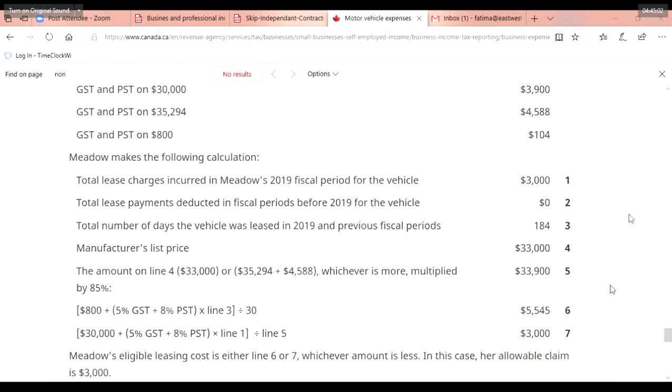Yeah, it's 3,000. So it's 3,000, right? So whichever is lesser is eligible for the leasing cost. So 3,000 is less, so eligible for $3,000.